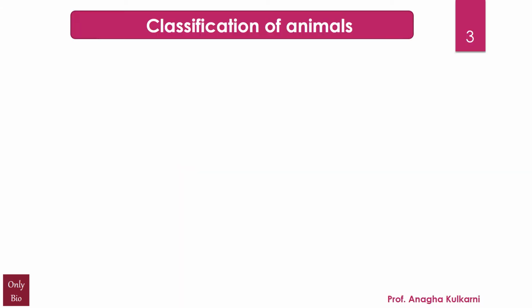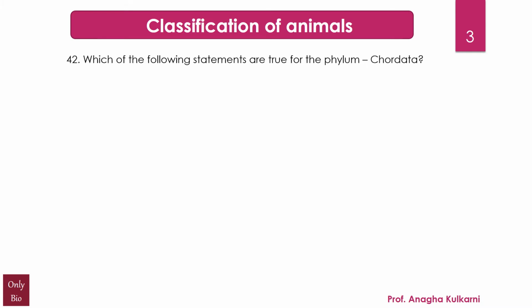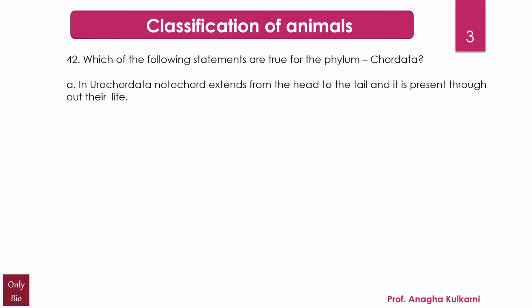The next question relates with the chapter classification of animals, and the question is: which of the following statements are true for the phylum Chordata? A. In Urochordata, notochord extends from the head to the tail and it is present throughout their life. B. In Vertebrata, notochord is present during the embryonic period only.